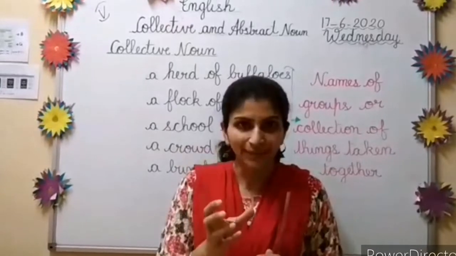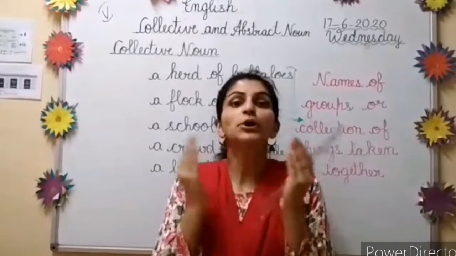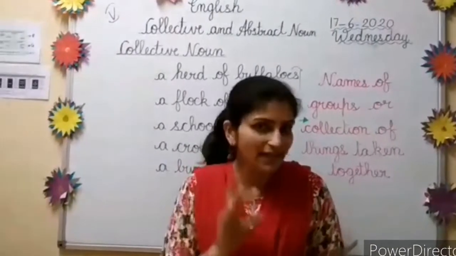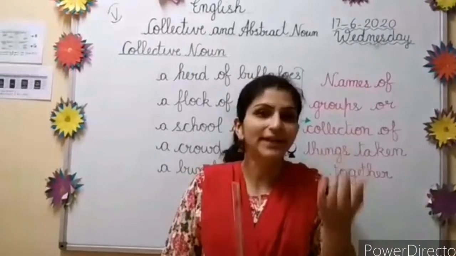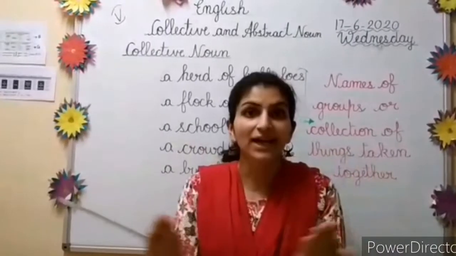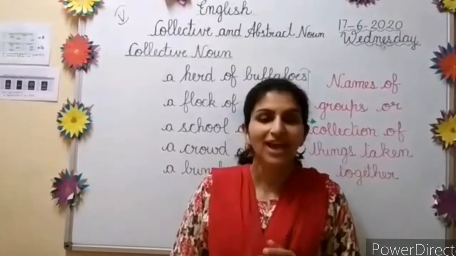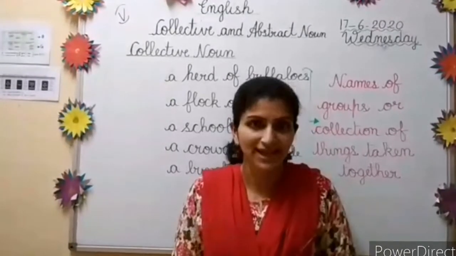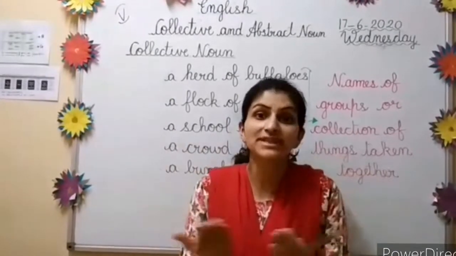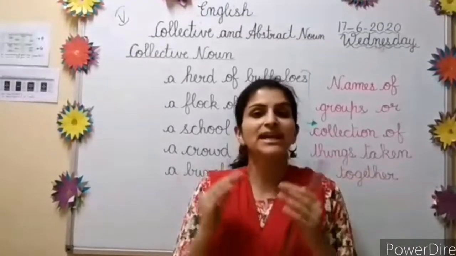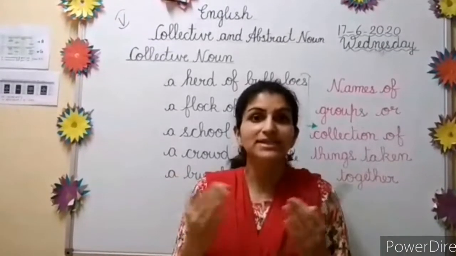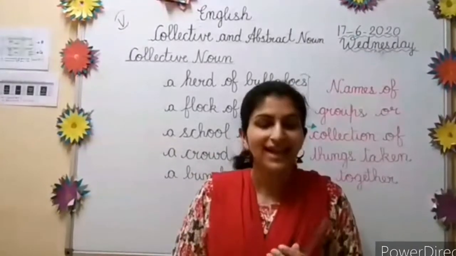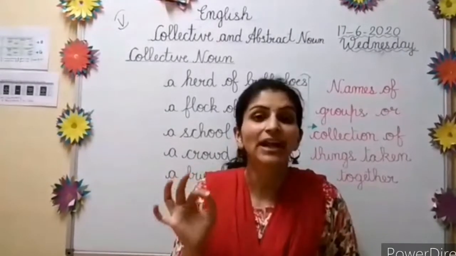Okay, the name given to a group or collection of things of the same kind. If you are taking grapes, it means a group, a collection of grapes. Okay, if you are talking about any animal, like for example birds, there also it will be a collection of the same birds or the same thing or the same person, not different, it should be the same kind. That is called collective noun.